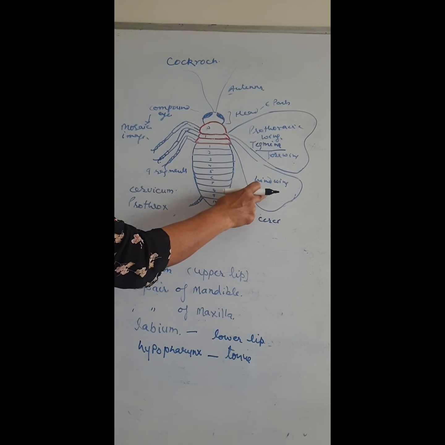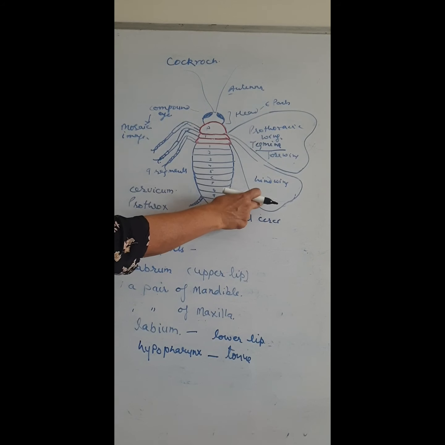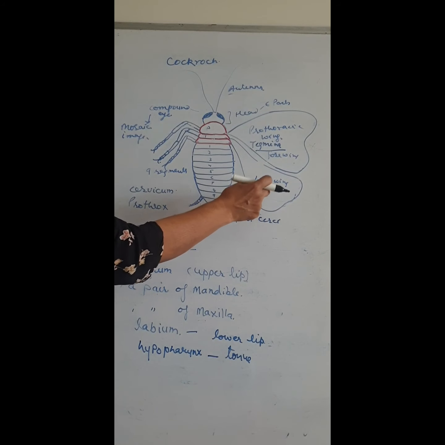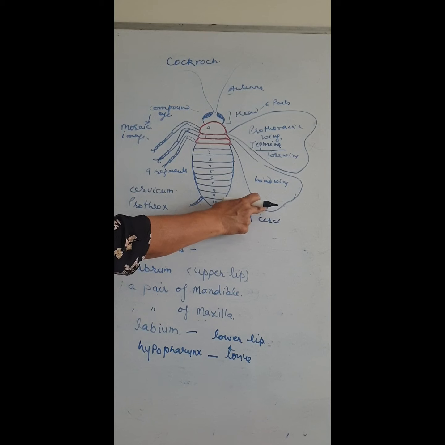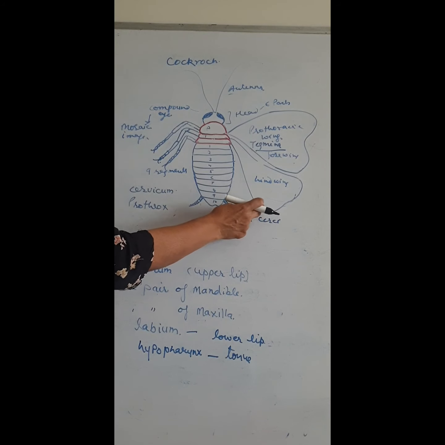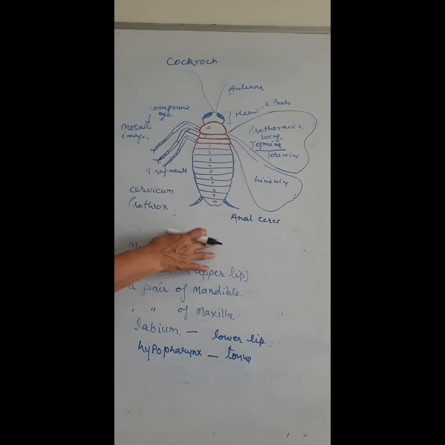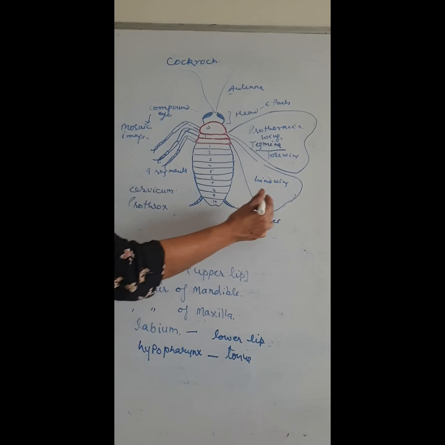The hind wings are also called the metathoracic wings, the posterior wings. They are transparent, thin, delicate, and help in flying.